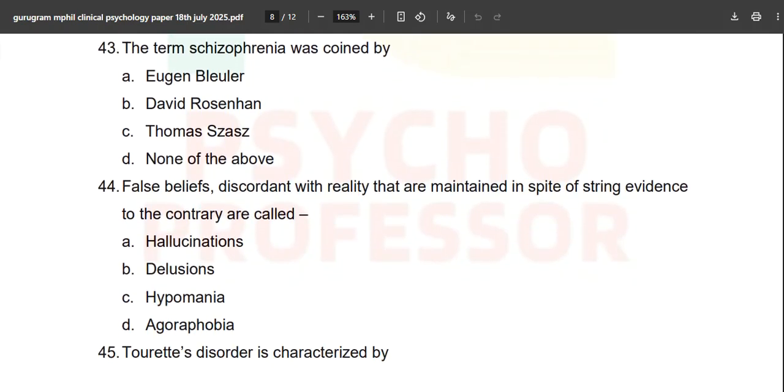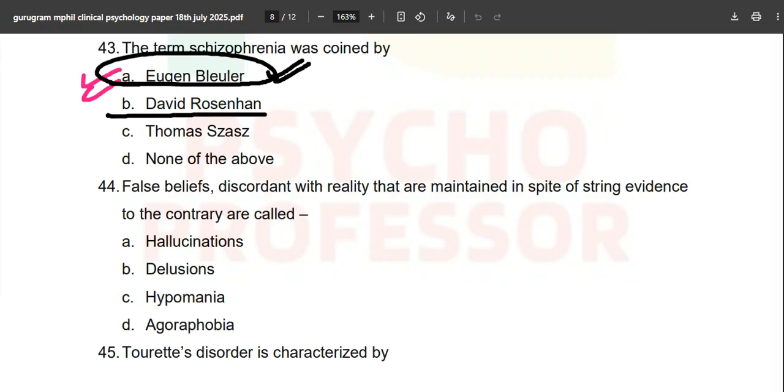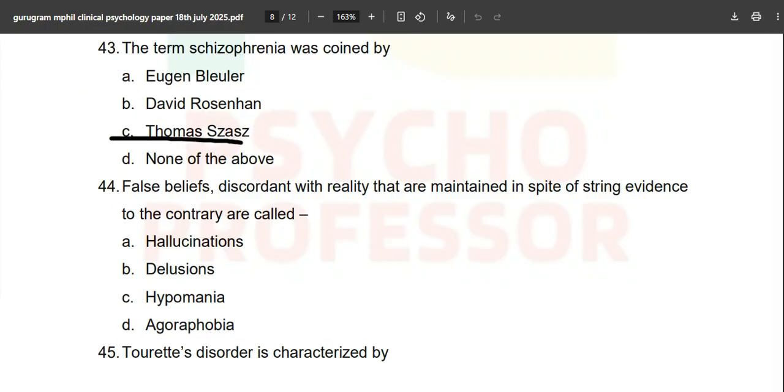The term schizophrenia was coined by, I have taken a complete lecture on this. Eugen Bleuler is the correct answer, it was coined by him. David Rosenhan, no. Thomas Szasz, no. He talked about psychoanalysis or what? Something I'm not able to recall correctly right now, but yes, something he has to do with. This is a good name, Thomas Szasz. If you know, please comment down below.